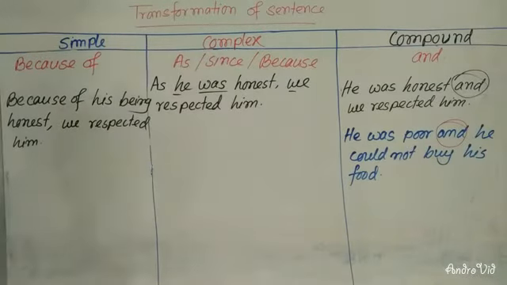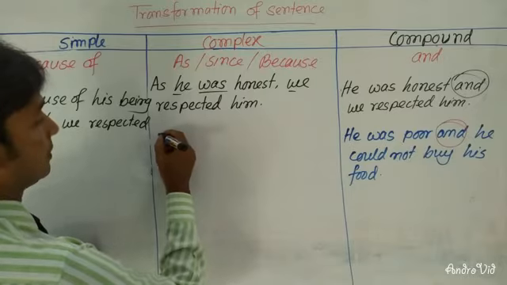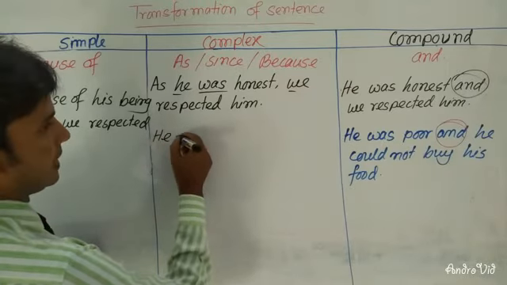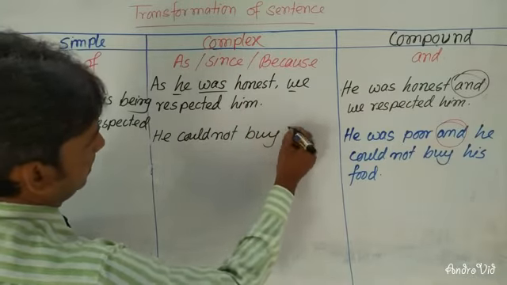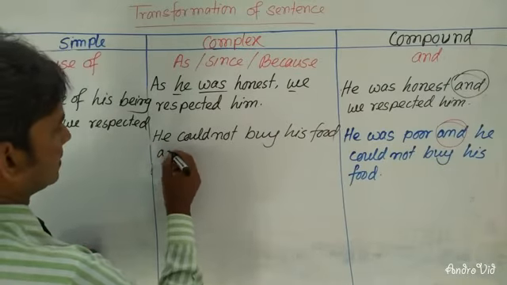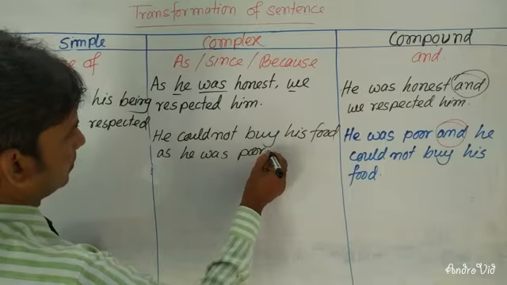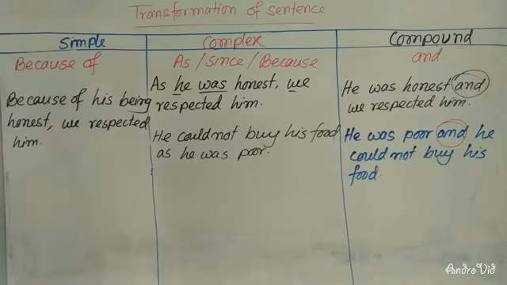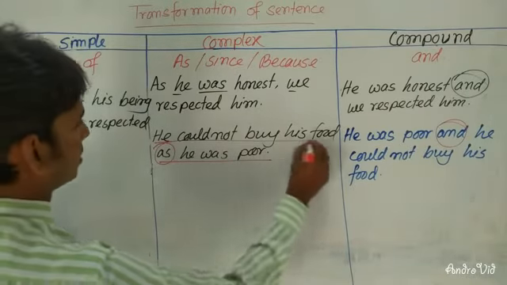At the time of changing it to complex sentence, if you write this clause in the beginning of the sentence, he could not buy his food, then as or since he was poor, it is a complex sentence because I have used here as, and this is the subordinate clause and this is called the principal clause.